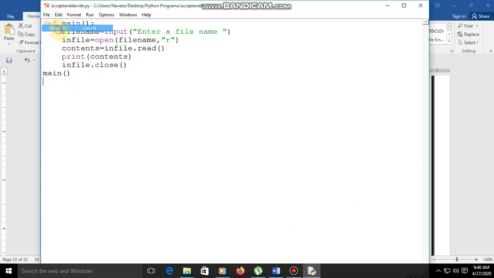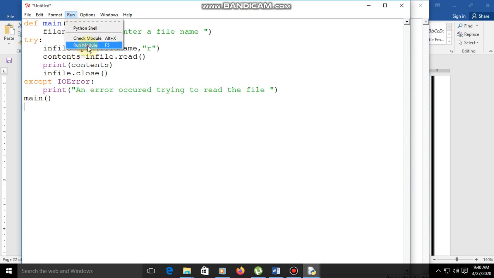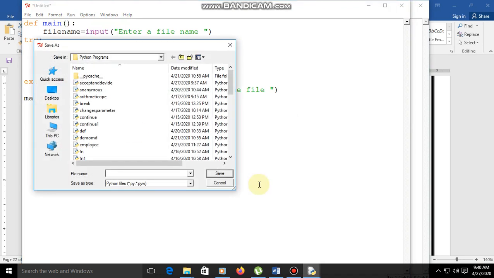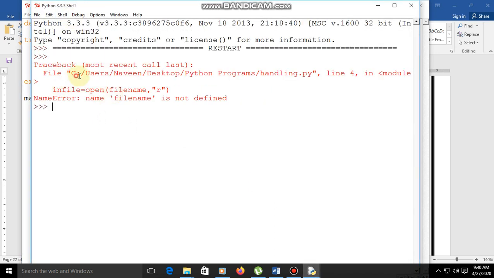Let us take new, paste, run, handling. So take the path, choose the path, Python programs, handling dot py. Okay, then save. Right, this is our exception, right? Why? Because we have not given the file name here, right? So for that purpose we are getting an error.